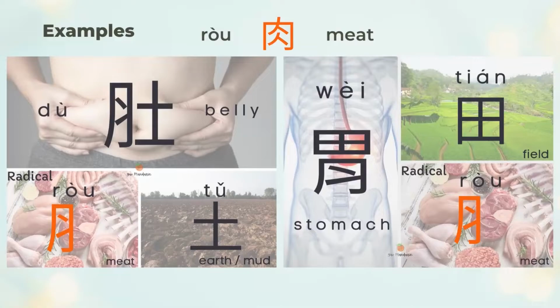Du is the belly. Du is the left, Rou, meat, and the right, Tu, earth. Wei is stomach. Wei is the top, Tian, fields, and the bottom, Rou, meat.